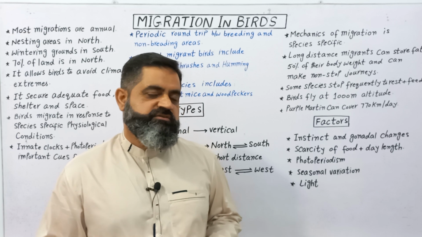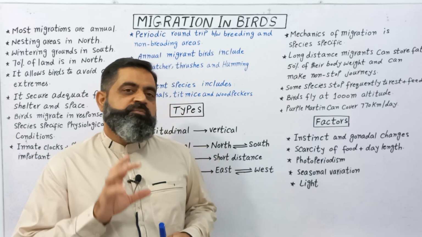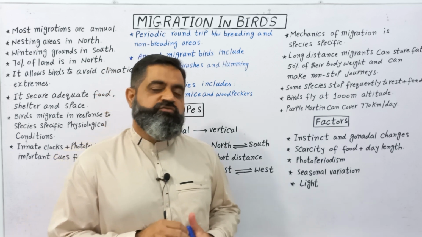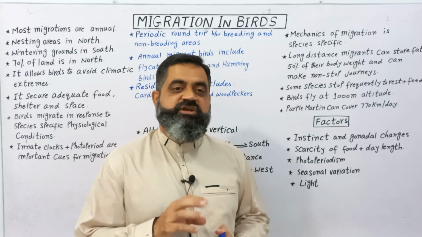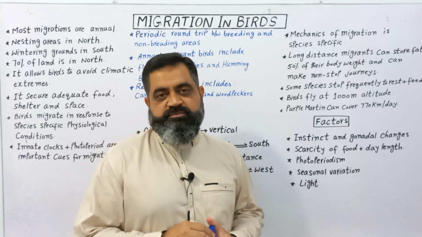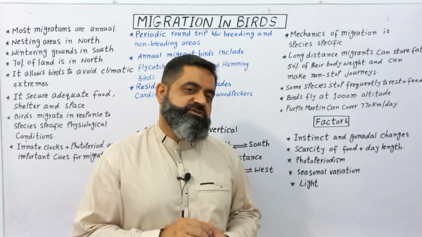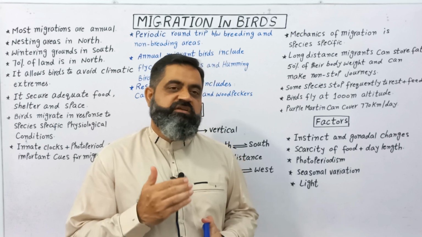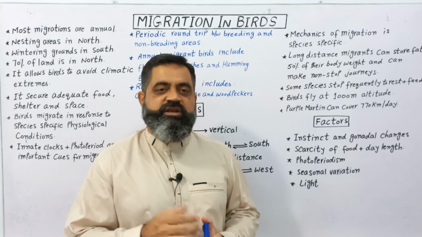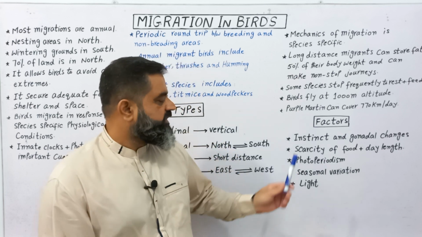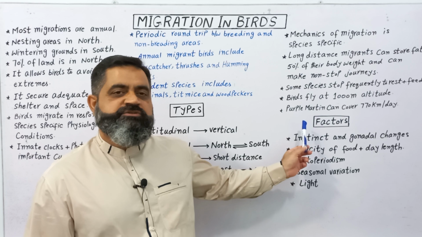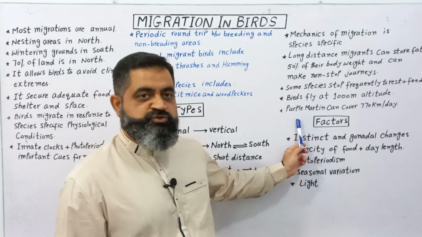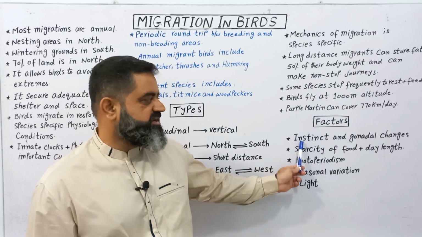That's a long distance. So migration is a very complicated process, but nature has given these birds a very special mechanism known as a navigation system. With the help of this navigation system, they can fly around the world without any problem. There are some factors which help birds to migrate. What are these factors? Number 1, instincts.